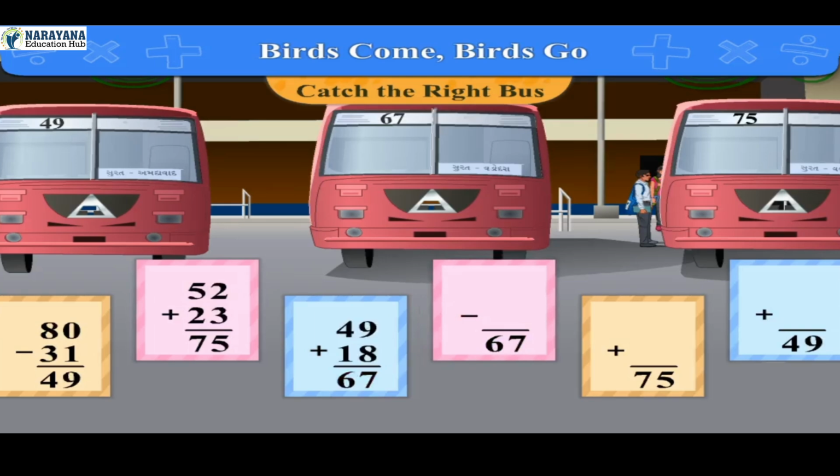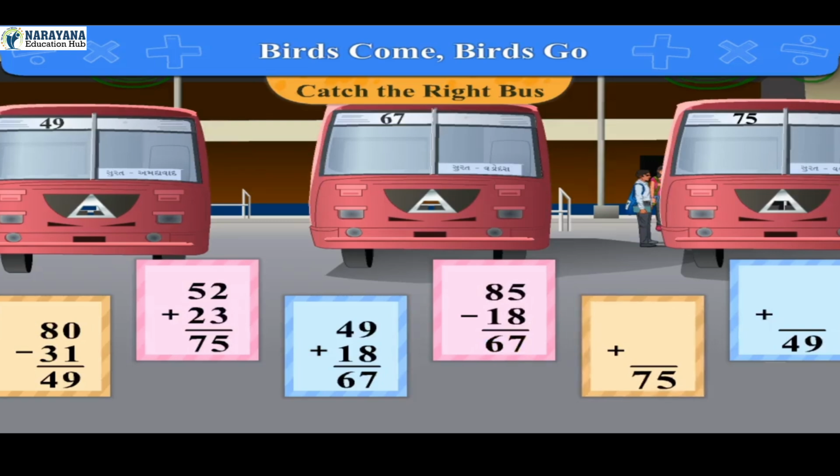On the fourth card, 67 is given. Also, the sign of subtraction is given. So we want to find 2 different numbers whose difference is 67. We will first take cards of 92 and 25, whose difference is 67, and another cards of 85 and 18, whose difference is also 67.